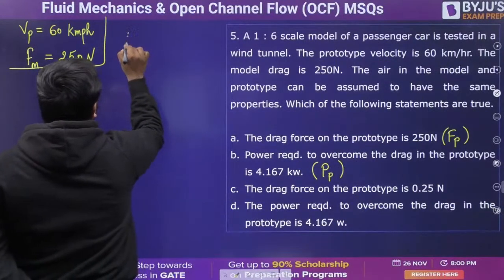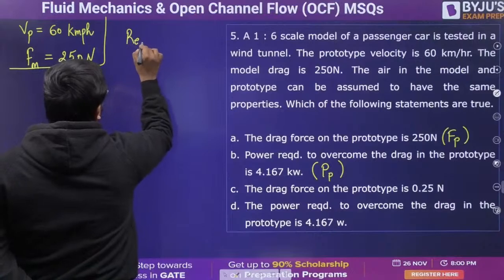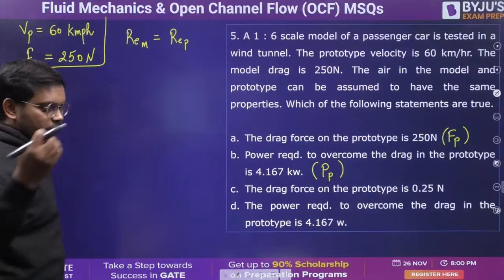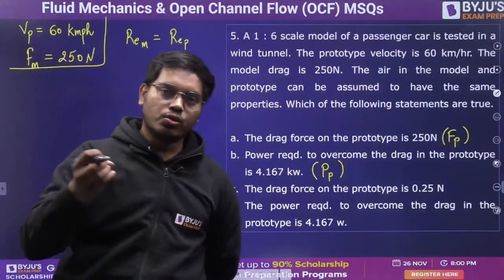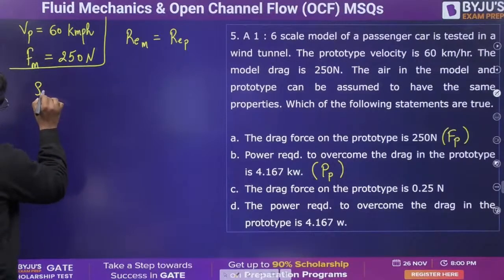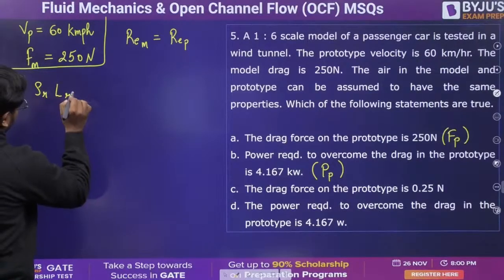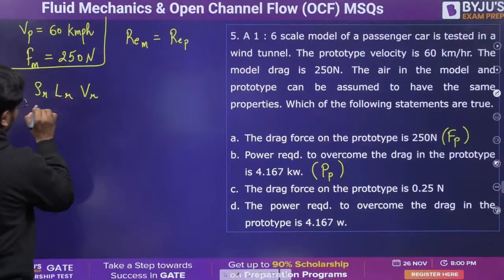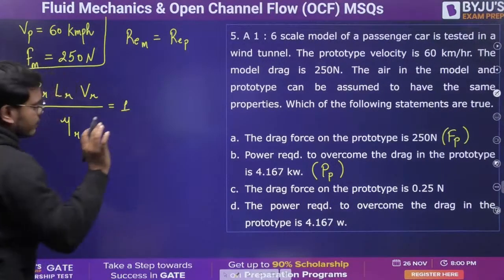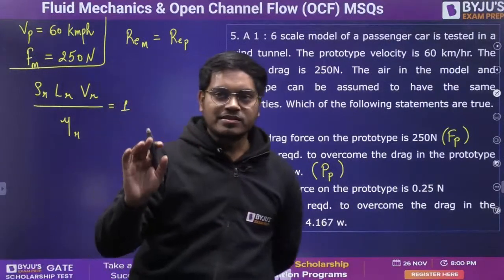So basically the concept that we are going to use over here is the Reynolds number of the model equals the Reynolds number of the prototype. In general, what is the Reynolds number? Rho V L by mu. So you can say rho R L R V R by mu R should equal 1. That is what we have learned in model and dimensional analysis.